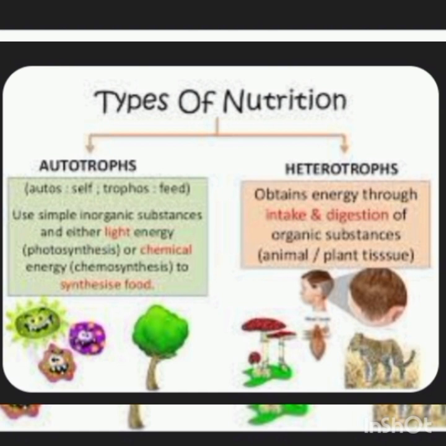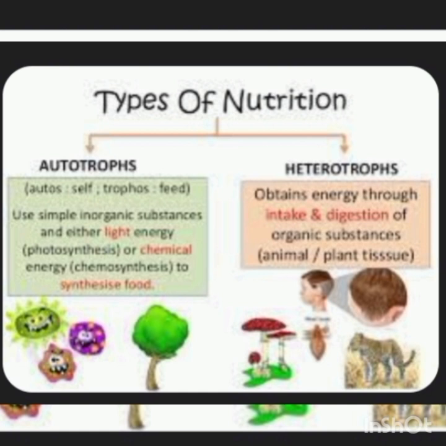Now the question arises, what is the main difference between autotrophic nutrition and heterotrophic nutrition? In short, those organisms which can make their own food from carbon dioxide and water are called autotrophs. Clear?